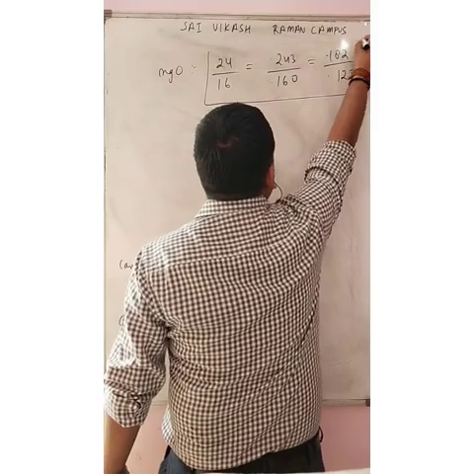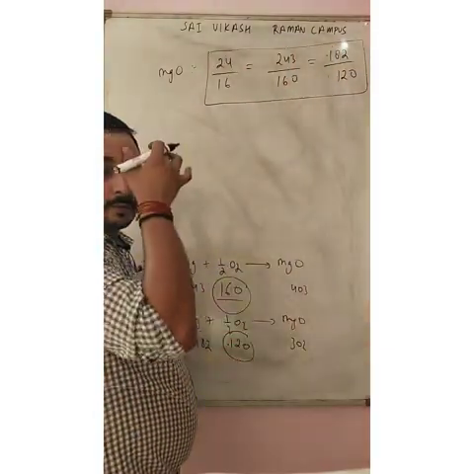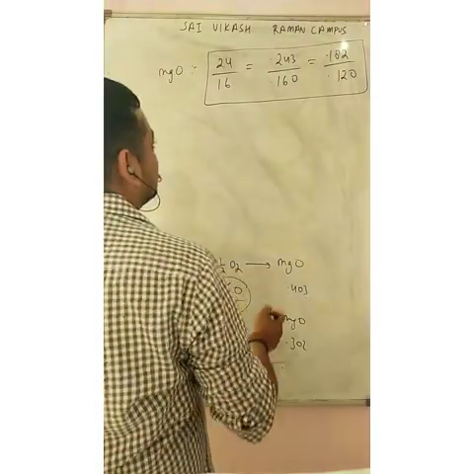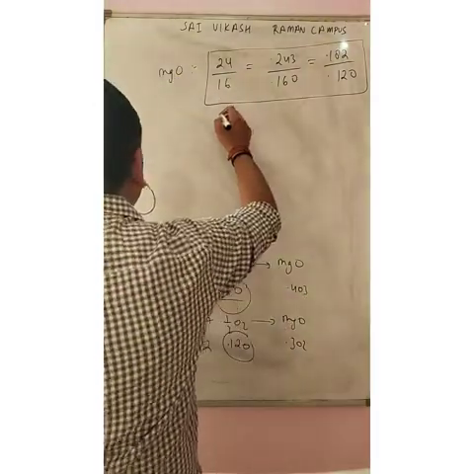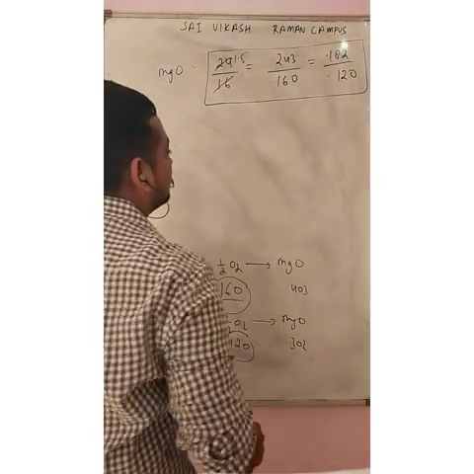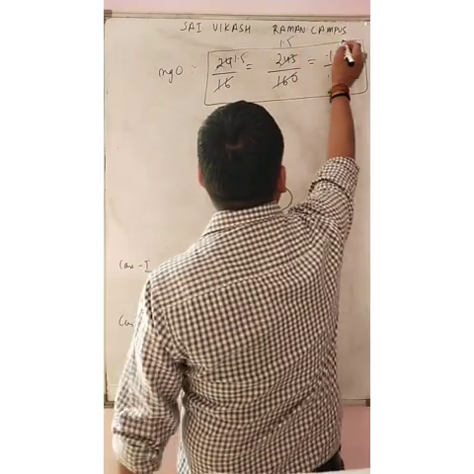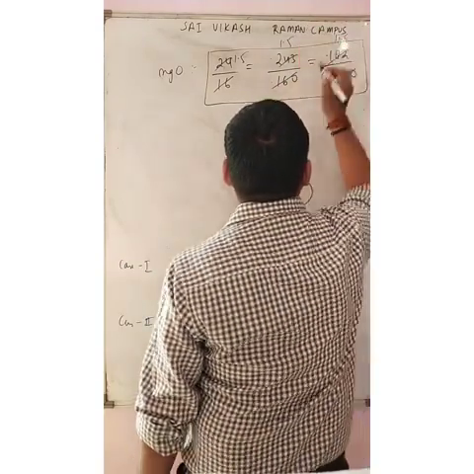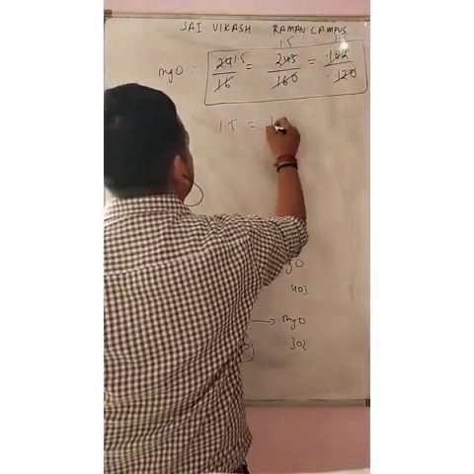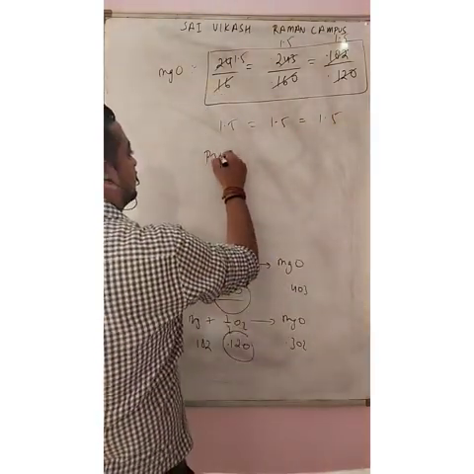Yes, if it has got the same value, then the law of definite proportion is proved. So let us check this out. I think this will become 1.5, and I know I have already solved this. This will come to 1.5. Hence 1.5 equals 1.5 equals 1.5. Proved.